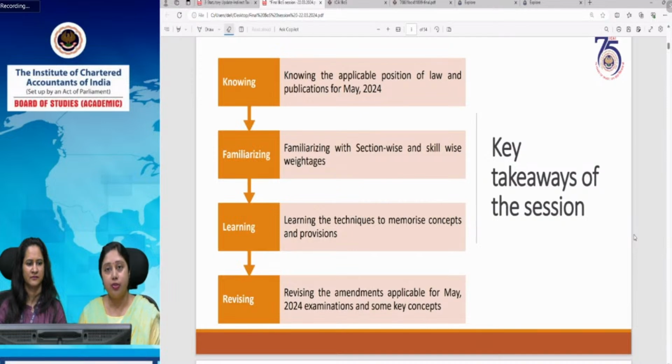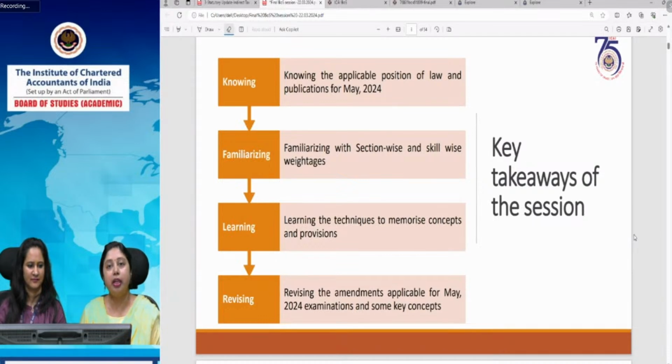Then we'll familiarize you with the section-wise weightage provided to you, and the study guidelines. Study guidelines are the topics of your syllabus which you do not have to study. As we always say, these are the topics in which students are most interested because they do not have to study them. You should know them for sure so that you don't end up reading them before the examination. For your knowledge you can refer to anything you want, but for the purpose of examination, the study guidelines topics are not in your syllabus and will not be tested in the examination.